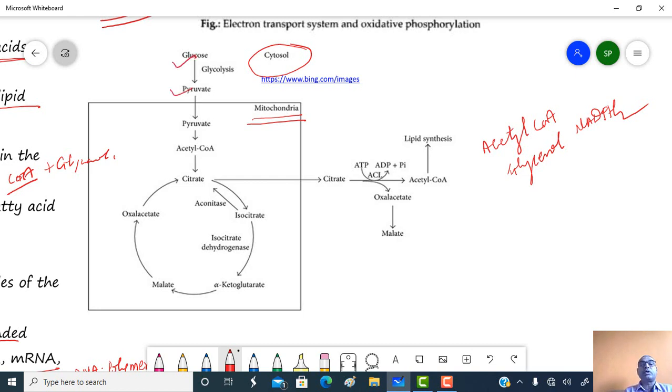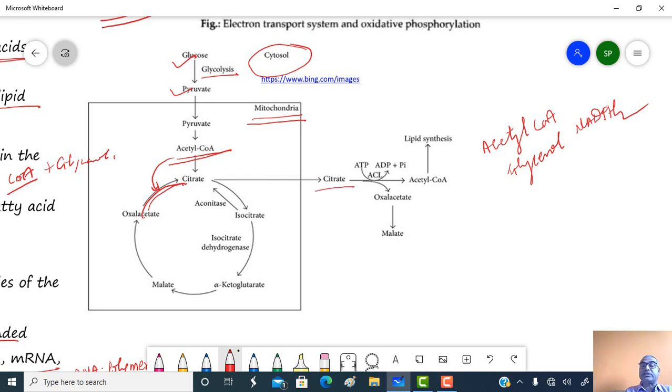Glucose is broken down into pyruvic acid by the process of glycolysis, which occurs in the cytosol. This pyruvic acid enters the mitochondria, where it is converted to acetyl coenzyme A. This acetyl coenzyme A condenses with oxaloacetic acid and produces citric acid.